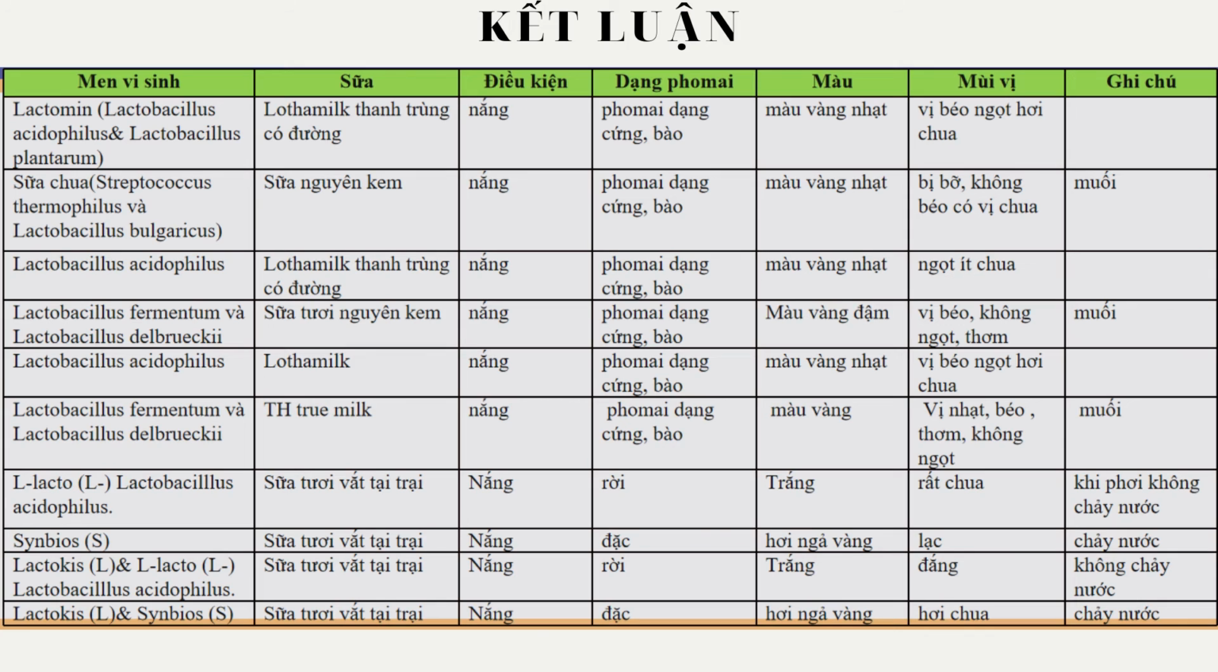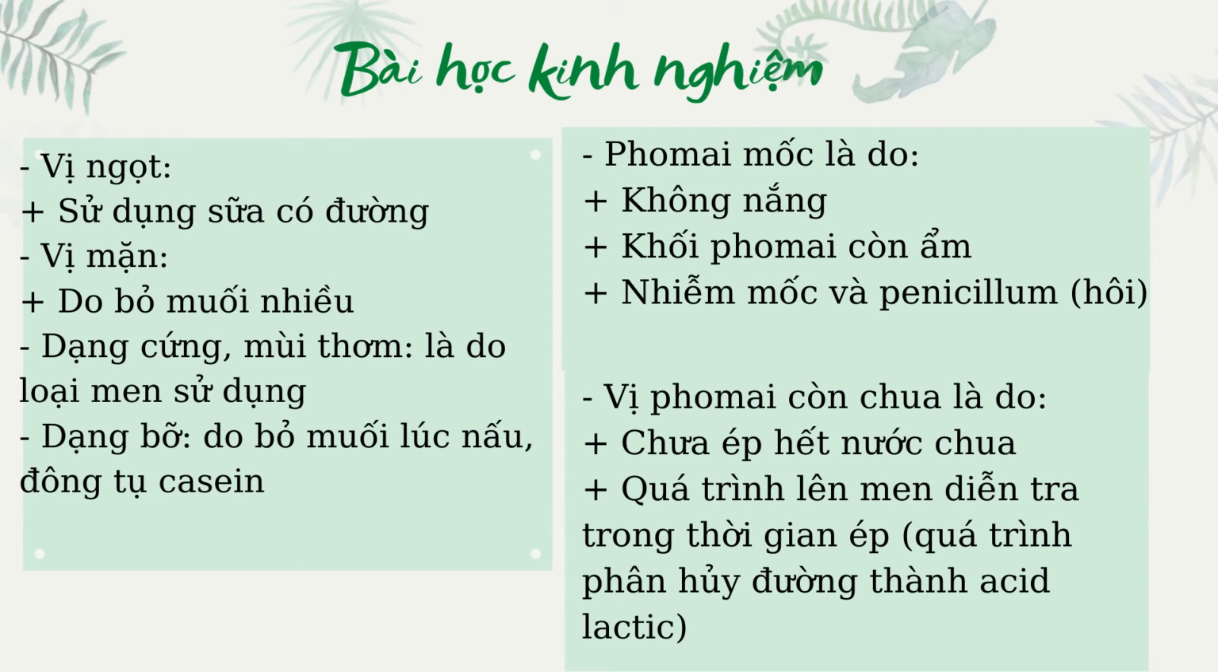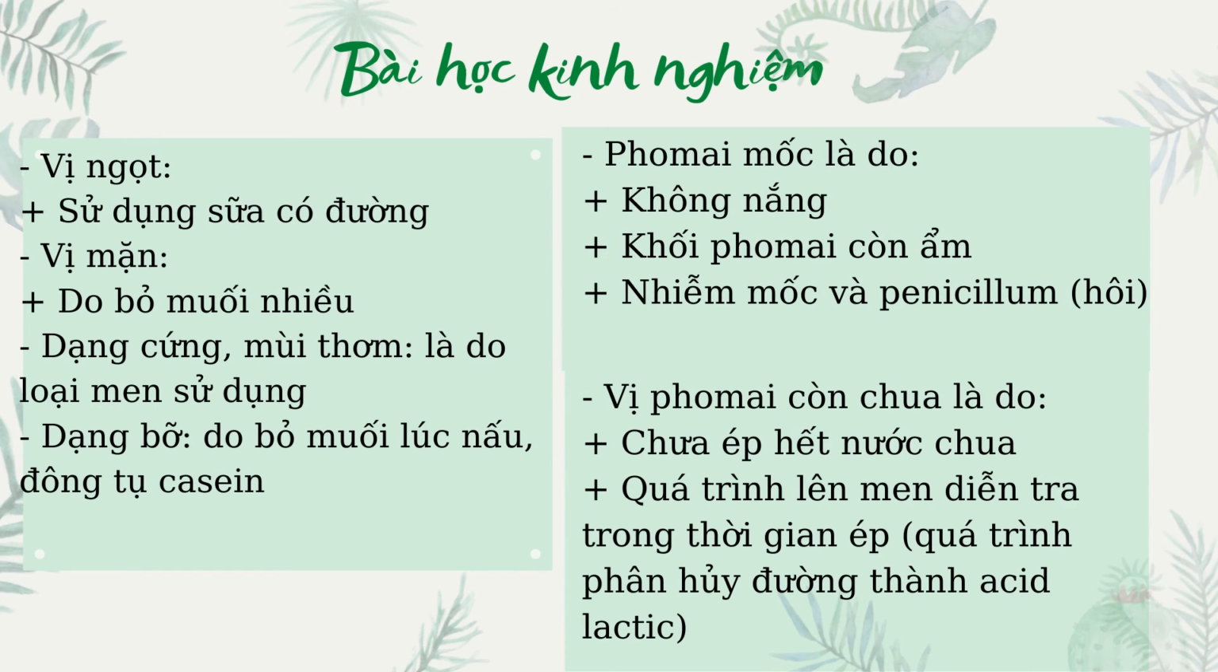Conclusion. Depending on the milk used, cheeses with different colors, odors, and states are obtained. Lesson learned: sweet is due to sugary milk. Salty is due to putting in a lot of salt. Lesson learned: it is recommended to use a milk separator to remove the butter because the milk has not been homogenized. Drying in the sun helps the cheese dry faster, without mold, which loves moisture.